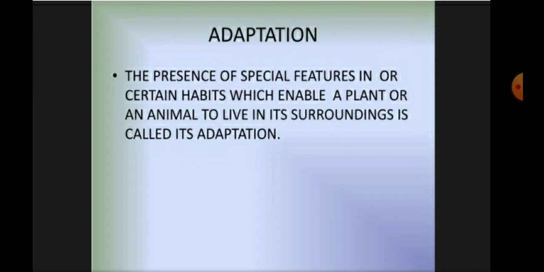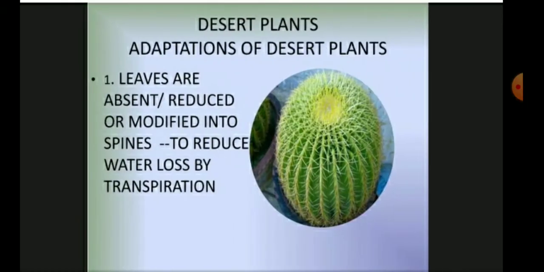So children, now we are going to discuss the various types of adaptation of desert plants. Yes, in this picture, what are you seeing? In this picture, it is an example of the cactus plant. Yes, the cactus plant's shape is different from a normal terrestrial plant because it is a desert plant. So what are the adaptations of a desert plant like the cactus?